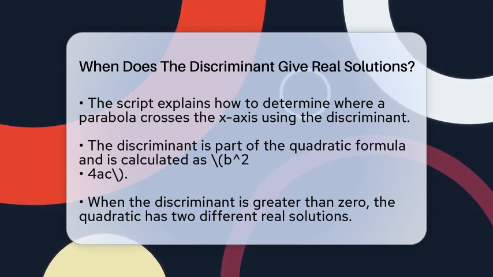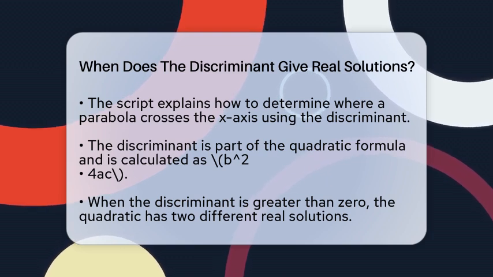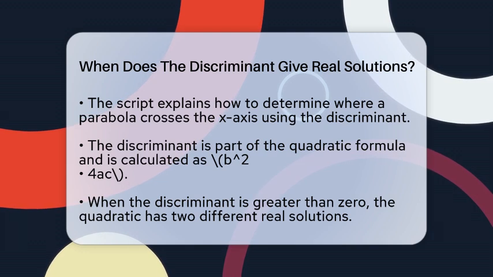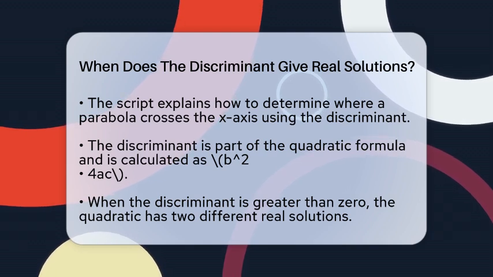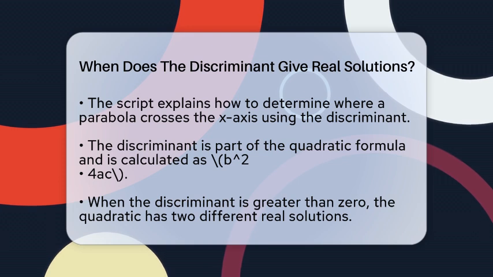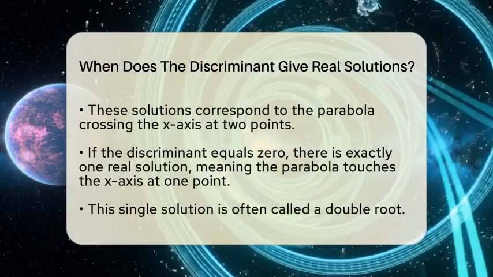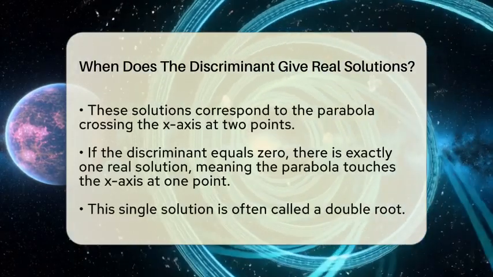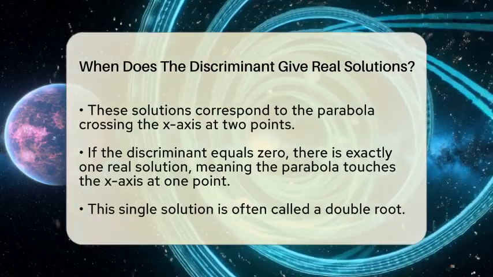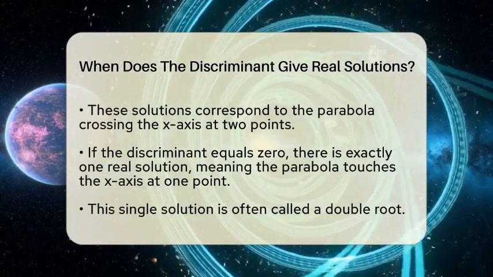0. It is calculated as b squared minus four times a times c. This number tells us about the solutions of the quadratic equation. When the discriminant is greater than 0, it means the quadratic has two different solutions. Think of it like the parabola crossing the x-axis at 2 points. These are called real solutions because they are actual numbers you can find.